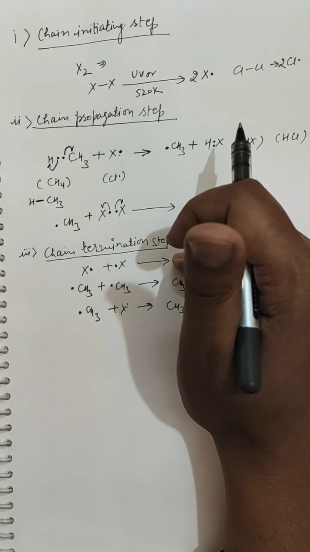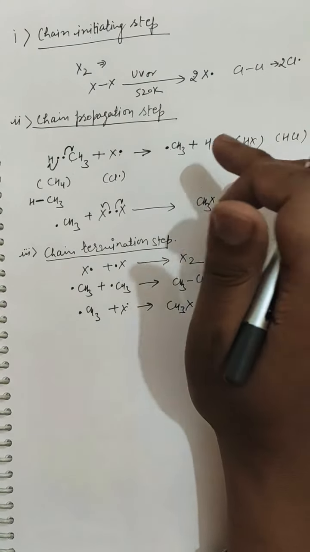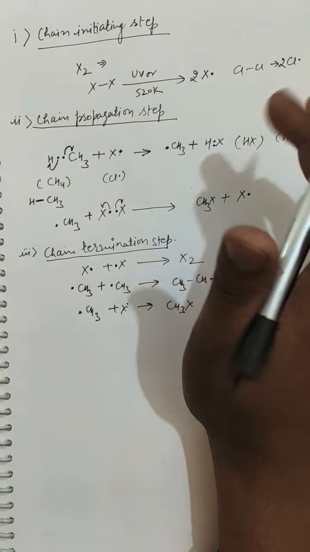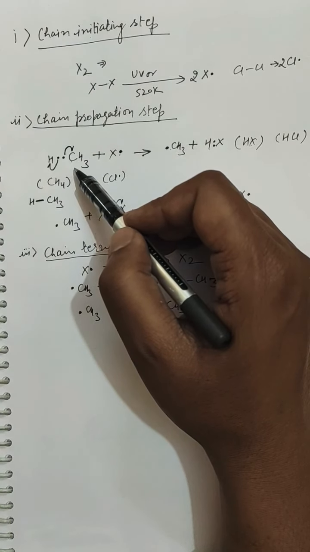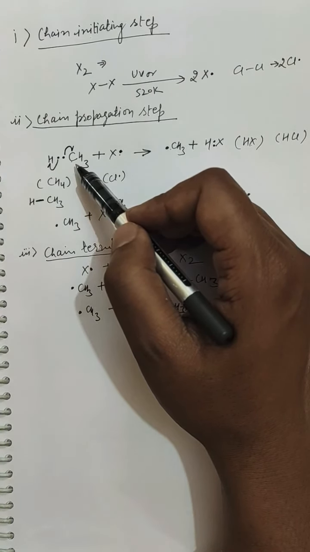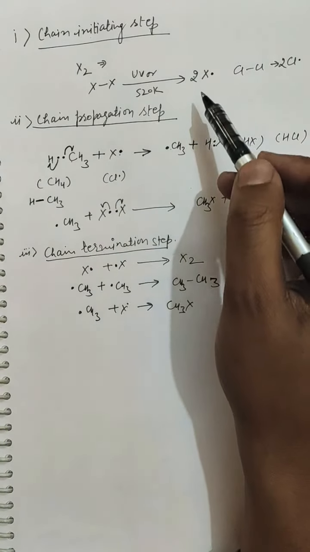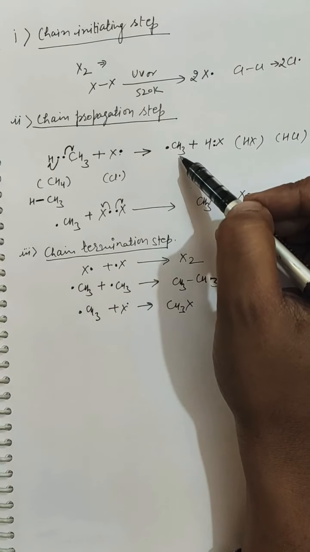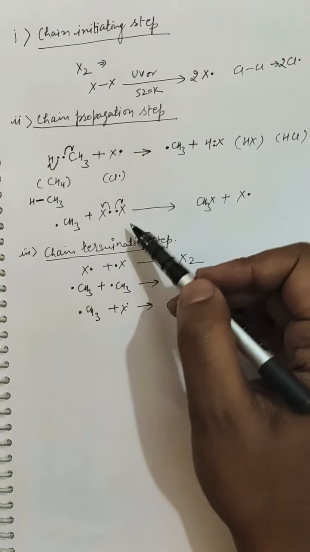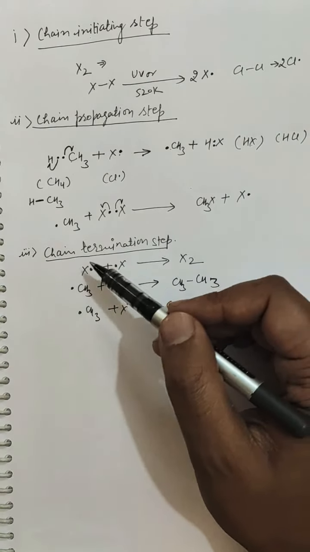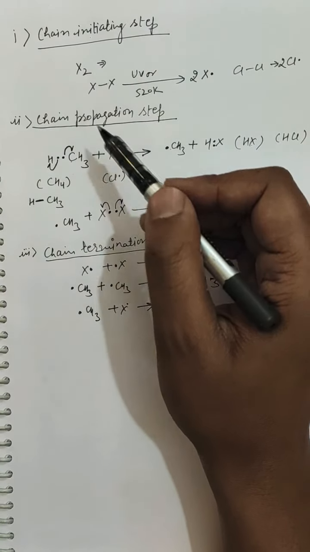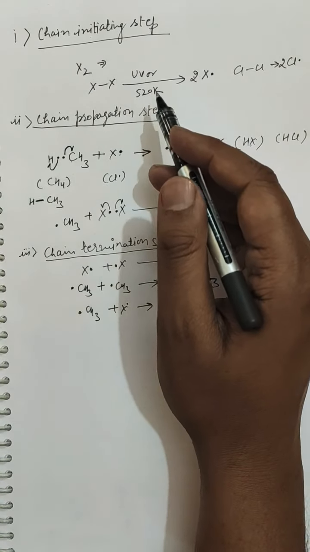Initially there is no free radical, only halogen and methane. But after a while, when the reaction has started, there are a lot of methyl free radicals, halogen free radicals or other free radicals. So there are lots of chain termination steps, chain propagation steps and chain initiating steps simultaneously.